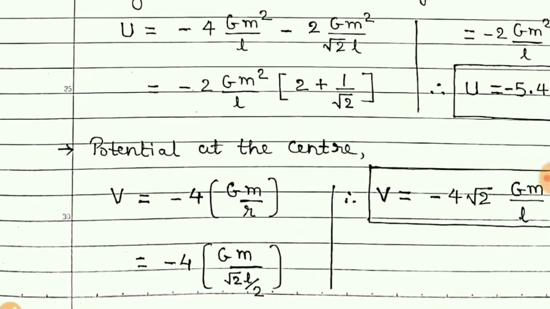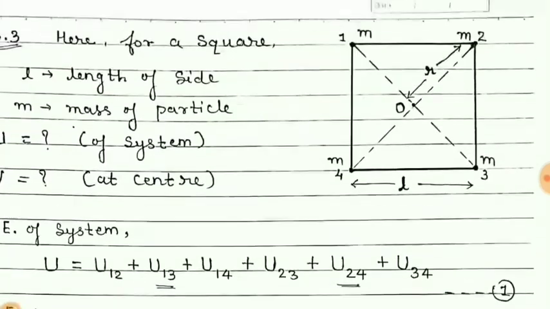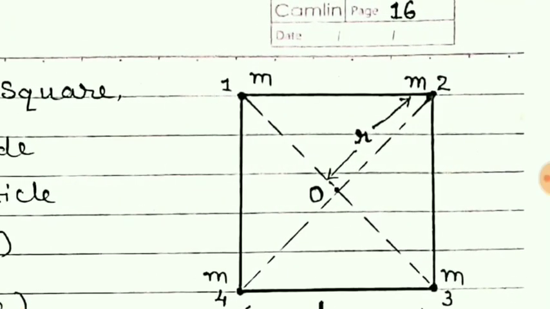Now about gravitational potential at the center. Now students, consider that this mass is here and we want to find the potential at this point O, that is at the center.